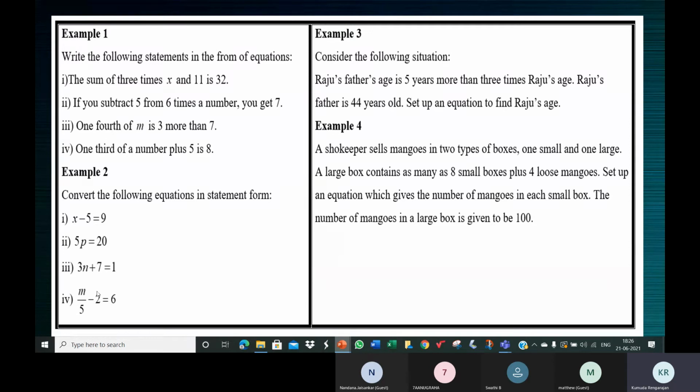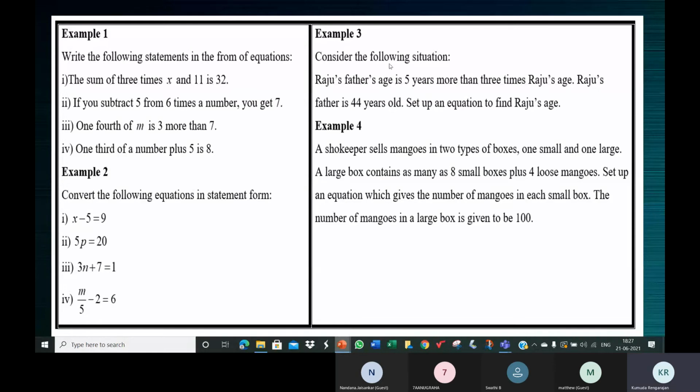Similarly, m by 5 is big, 2 is small by 6. Sorry, I said 3 by mistake. M by 5 is the greater quantity. 2 is the smaller one. Their difference is 6. That means m by 5 is more than 2 by 6, or 2 is less than m by 5 by 6. Now, if we do more of this, you'll only get confused. You should think about it. Take a practical example, construct it in English using more than, less than, and understand what it is.